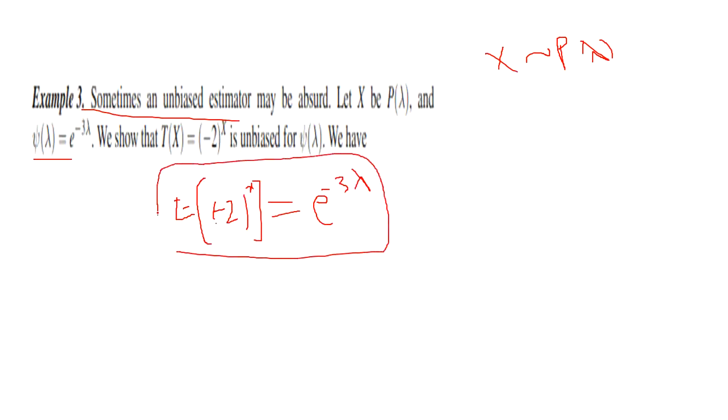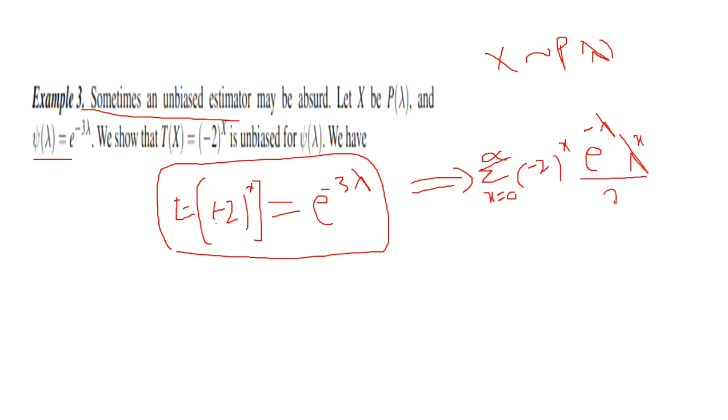For checking this, we need the expected value of (-2)^X, which is the summation over x from 0 to infinity of (-2)^x times the Poisson PMF, e^(-lambda) lambda^x divided by x factorial.